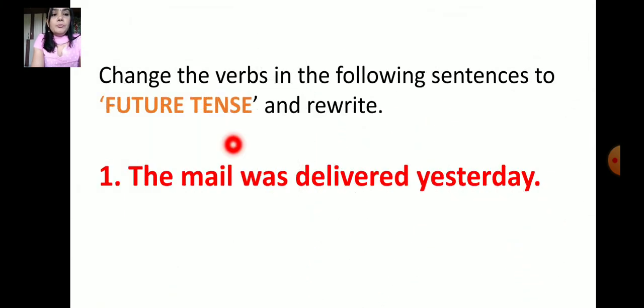Change the verbs in the following sentences into future tense and rewrite. So, the mail was delivered yesterday. So, what is future tense?